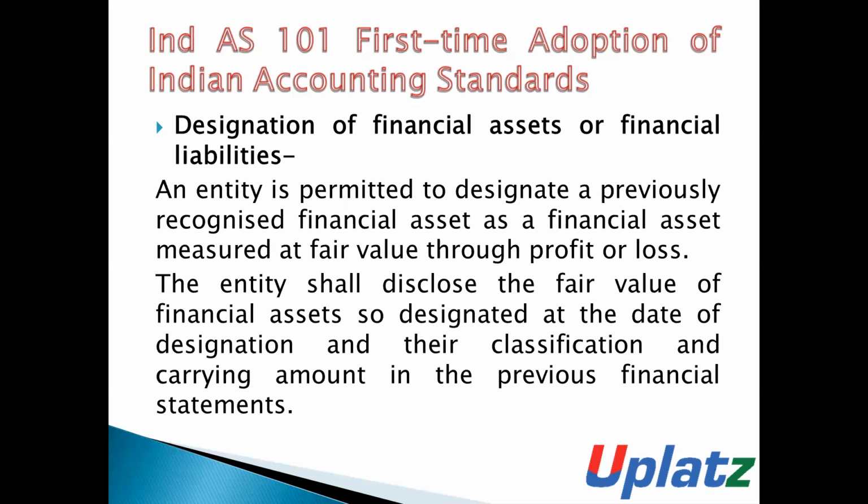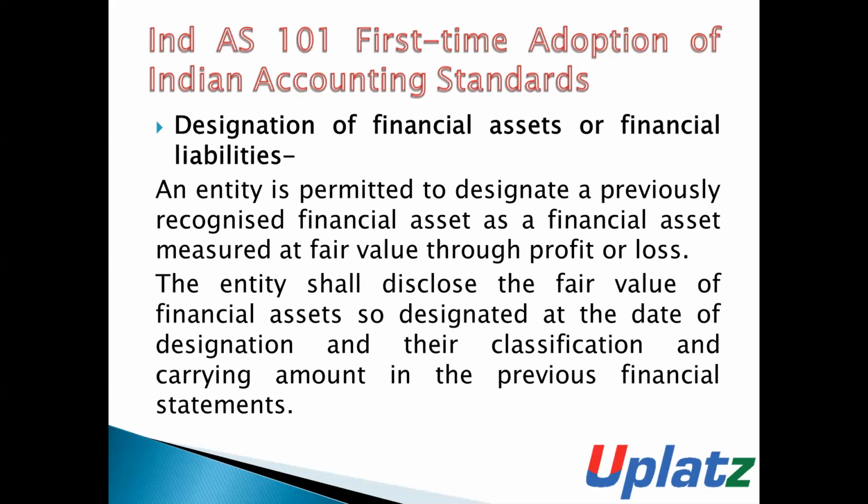Then the entity shall disclose the fair value of such financial assets designated at the date of designation, and their classification and carrying amount in the previous financial statements.